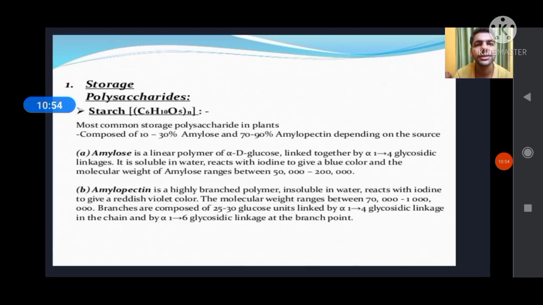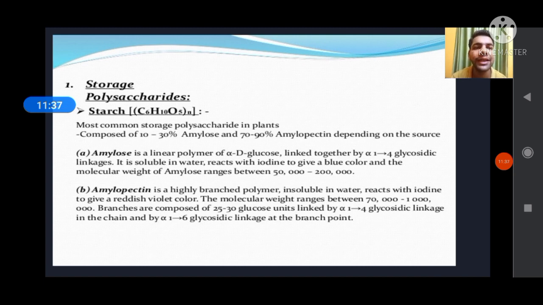Then discuss about starch. It is a homopolysaccharide. The general formula is C6H10O5. It is the most common storage polysaccharide in plants. It is a composition of 10 to 30% amylose and 70 to 90% amylopectin depending on the source. Amylose is a linear polymer of alpha D-glucose linked together by alpha 1,4 glycosidic linkage. It is soluble in water, reacts with iodine to give a blue color, and the molecular weight of amylose ranges between 50,000 to 2 lakhs.